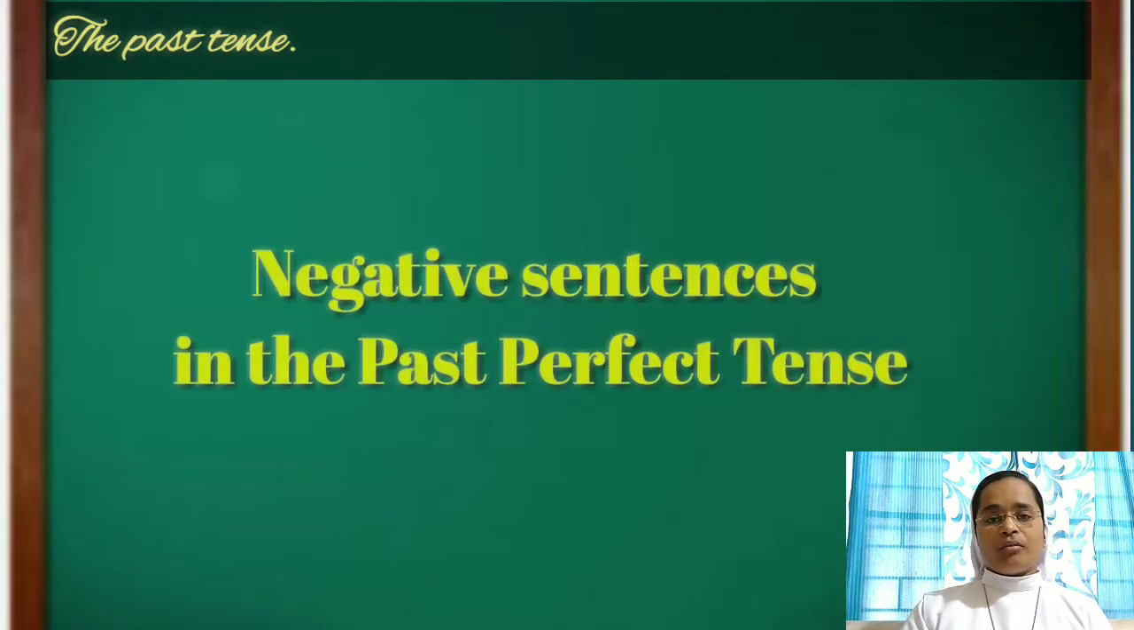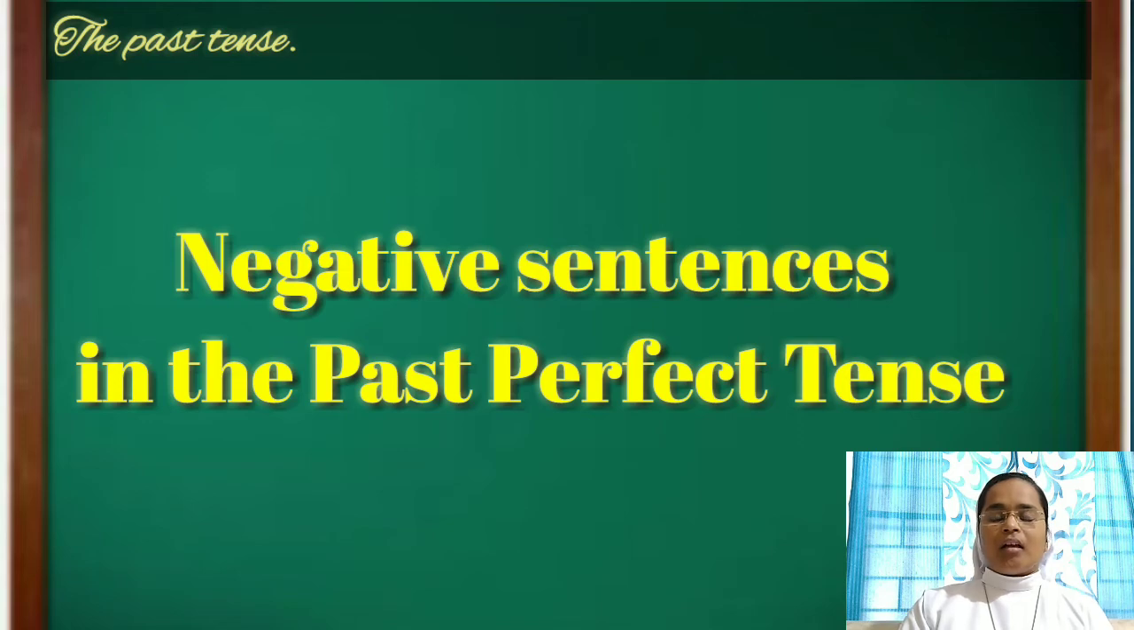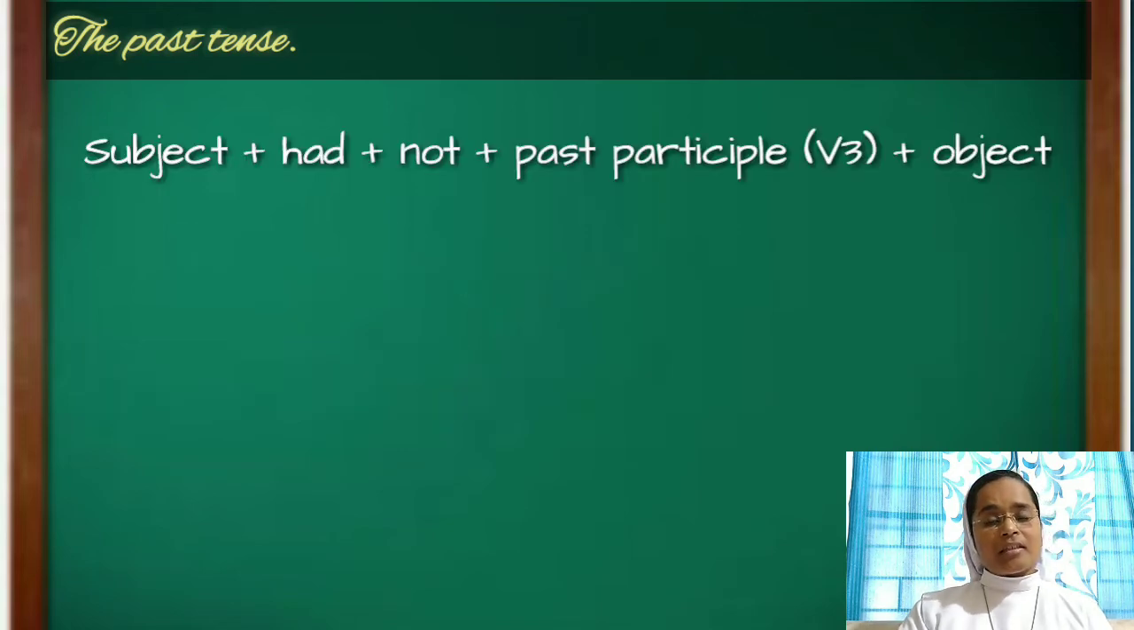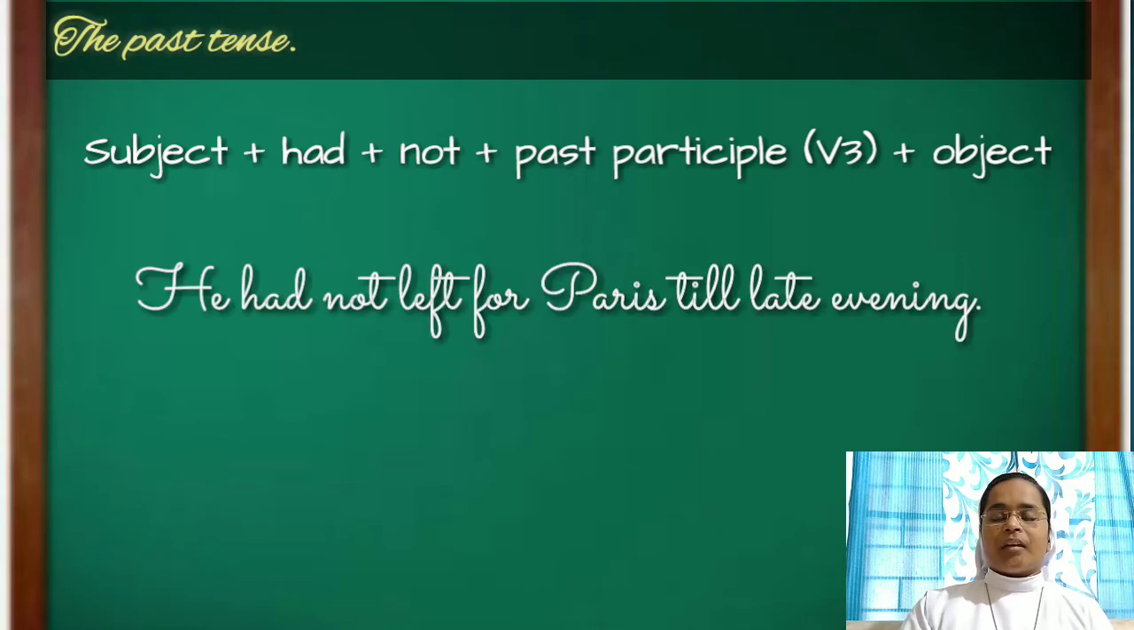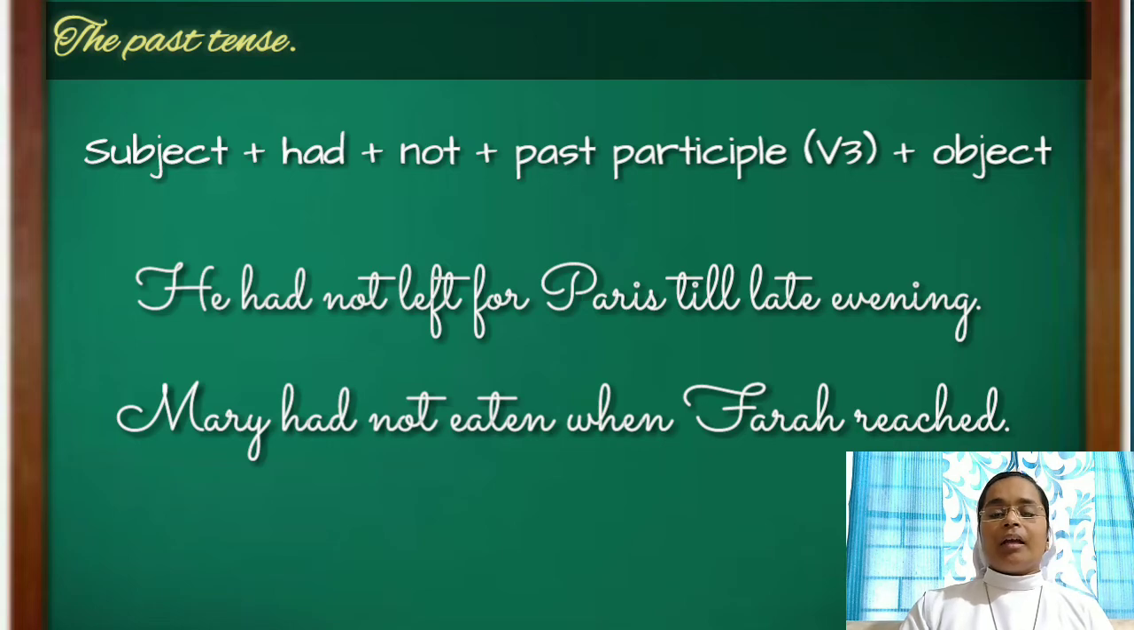Now we are going to see how to form negative sentences. The formula is subject plus had plus not plus past participle of the verb and object. Example, he had not left for Paris till late evening. Mary had not eaten when Farah reached. Here, in both places, after the auxiliary verb, we have used not to make it a negative statement.